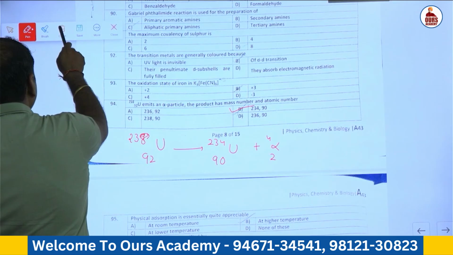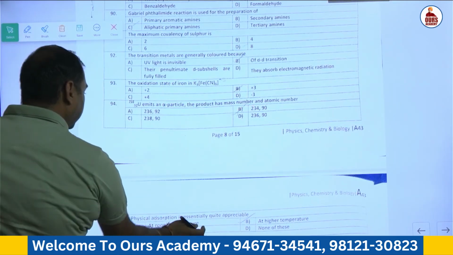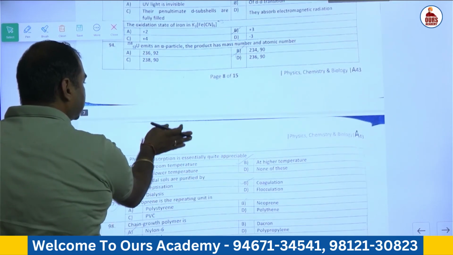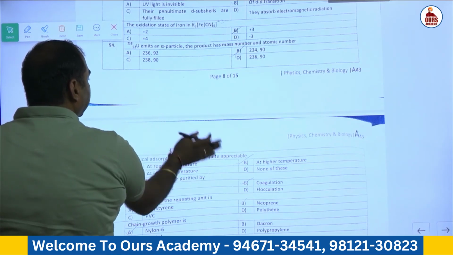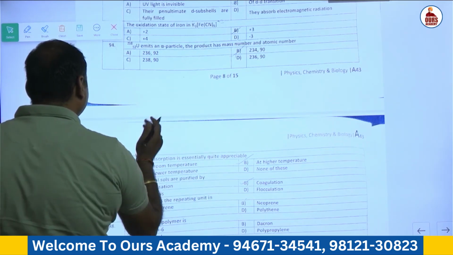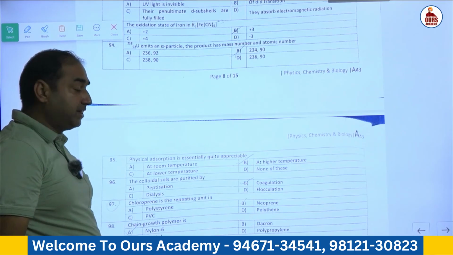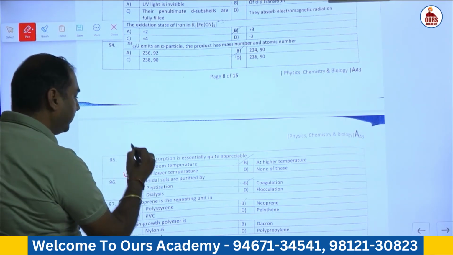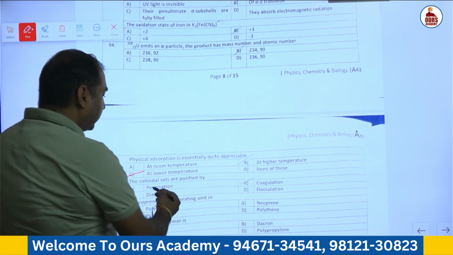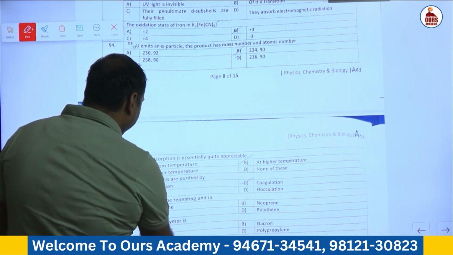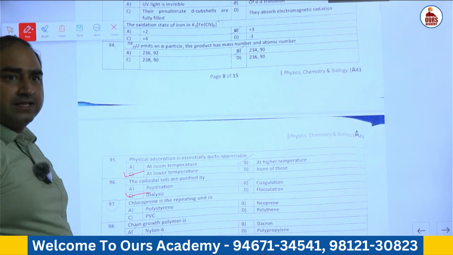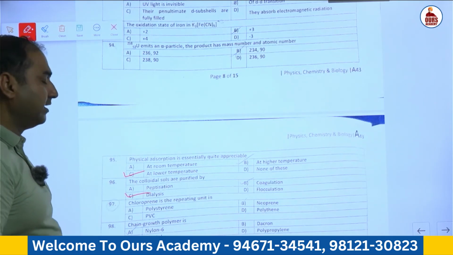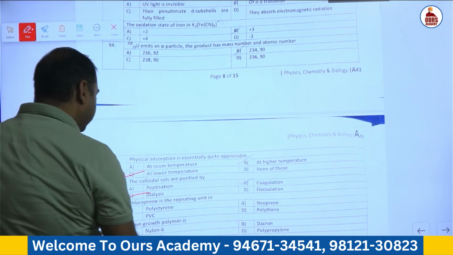Physical adsorption is quite appreciable at. Physical adsorption will easily take place at a lower temperature, because with the increase in the temperature, the rate of adsorption goes on decreasing. The method by which colloidal solutions are purified is dialysis, centrifugation. So the correct answer is dialysis.